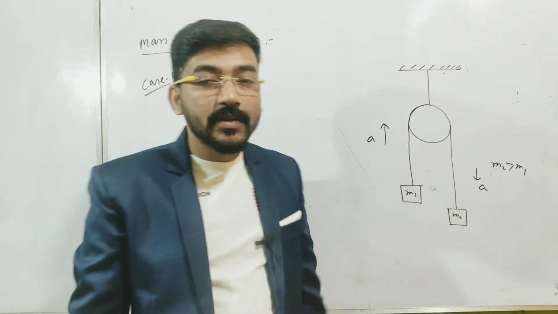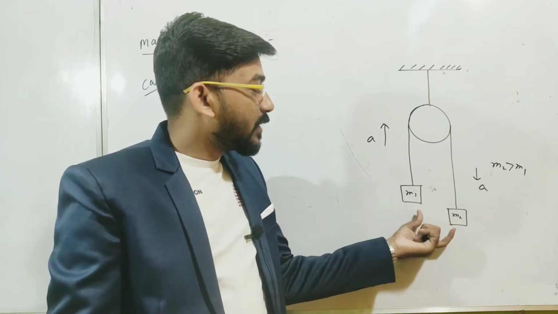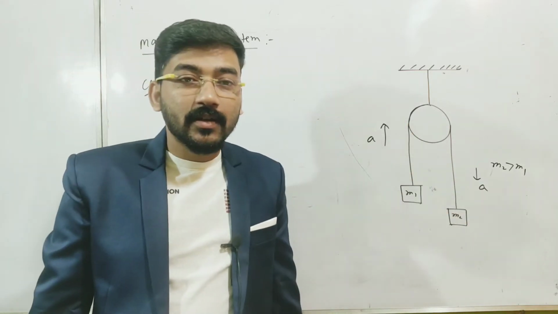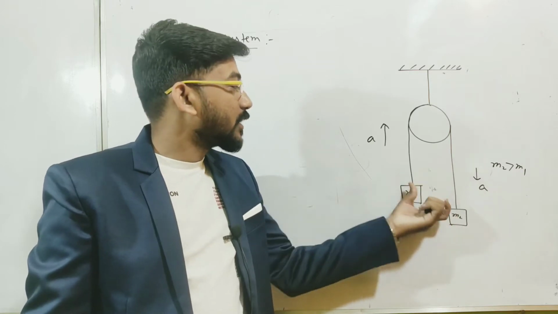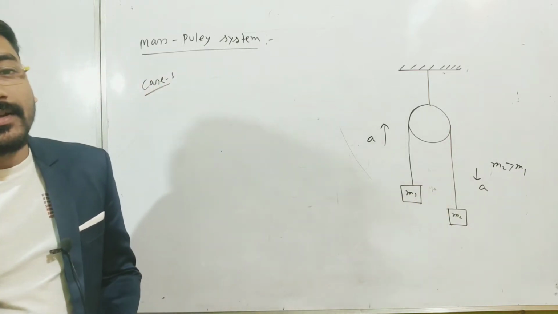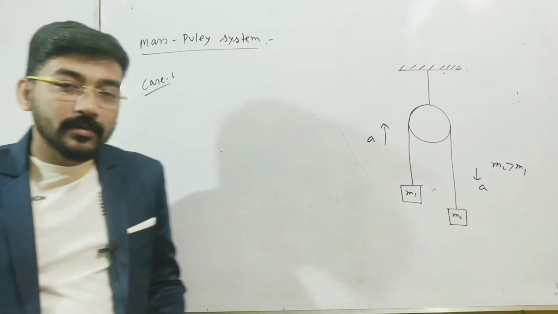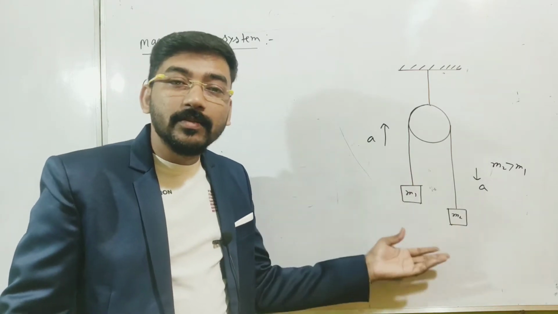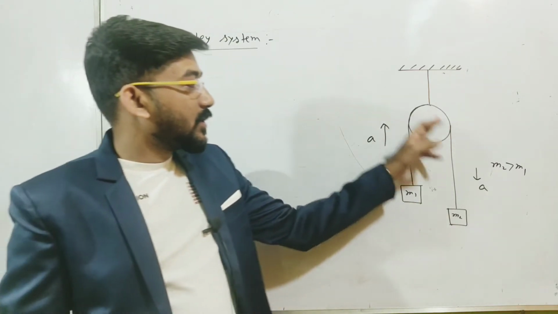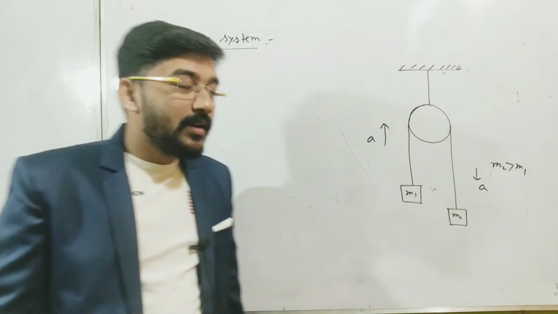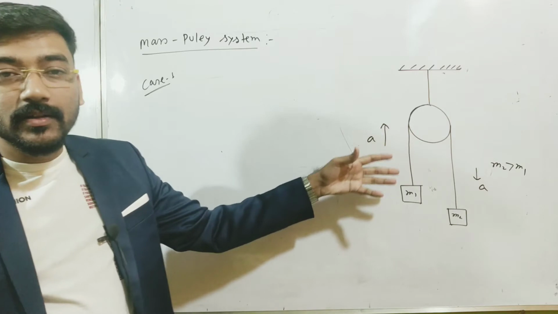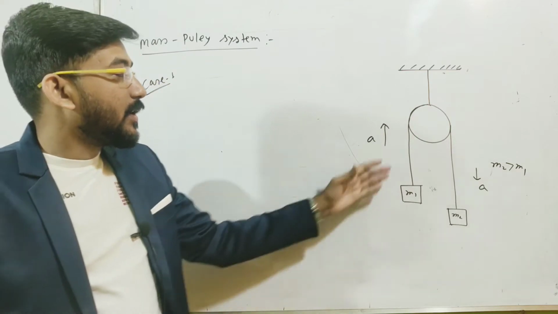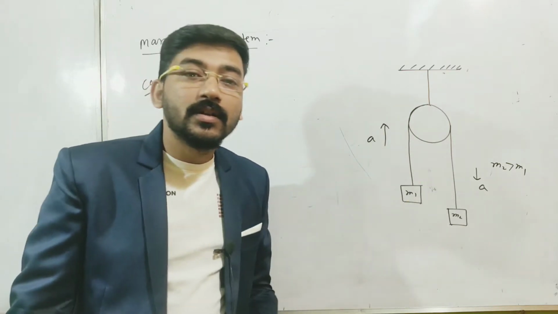Why will the acceleration be same? Because the displacement of each and every mass will be same, because the length of the string or the length of the wire is fixed. Mathematically I can show you why these accelerations are same, but I will discuss it within the concept of constraint motion. Here this is very simple. The displacement will be same, so the velocity will be same, so the acceleration will be same. Because the string is inextensible, and some assumptions are here. I have already told you that the surface is frictionless, and the mass of the wire or the mass of the rope is negligible.